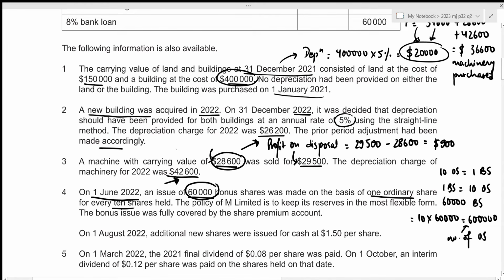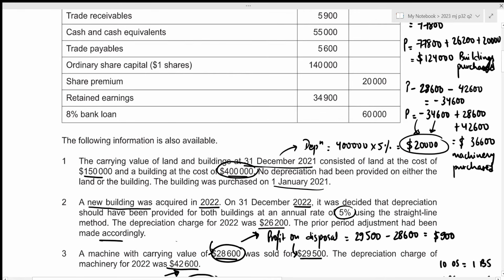And the policy of AM Limited is to keep its reserves in the most flexible form, and the bonus issue was fully covered by the share premium account. All right. If we have a look above, we can see that we're given the increment in ordinary share capital of 140,000. Out of this, 60,000 is due to our bonus shares. So there is still remaining 80,000.